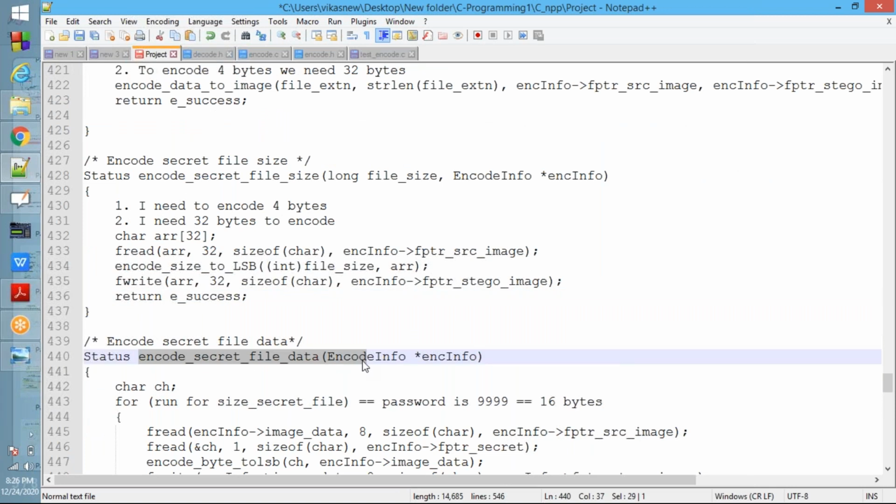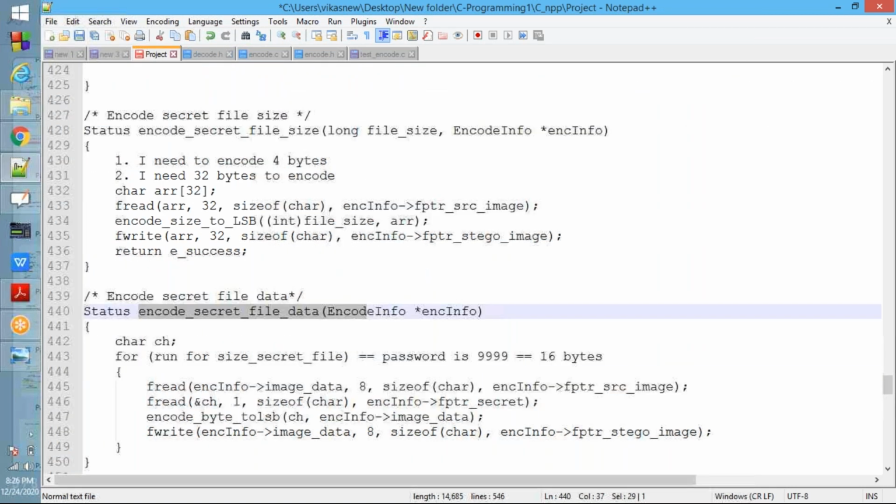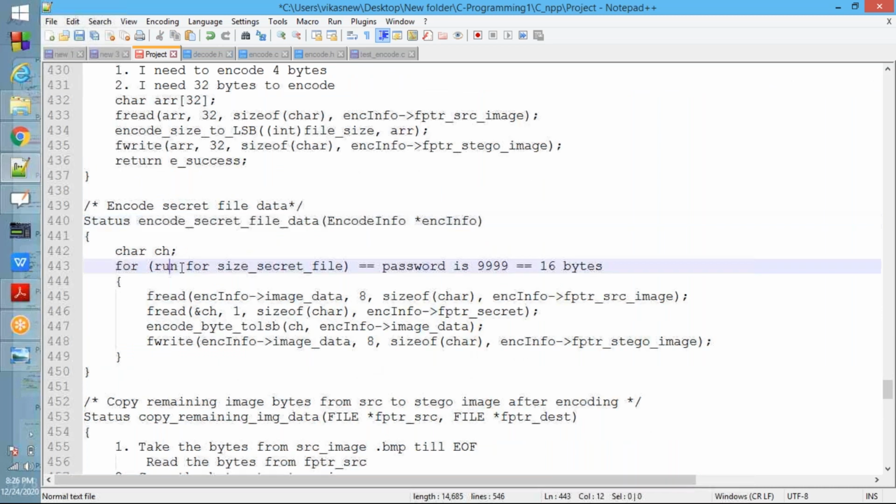Next, secret file data. That is based on the secret file size. See now, the for loop runs for the secret file size. Next, get 8 bytes, get 1 byte. You need to get 1 byte from the secret file. First you will get P, next you will get A, like that. Then encode byte to LSB: the character CH you need to pass, and next the image buffer you need to pass.